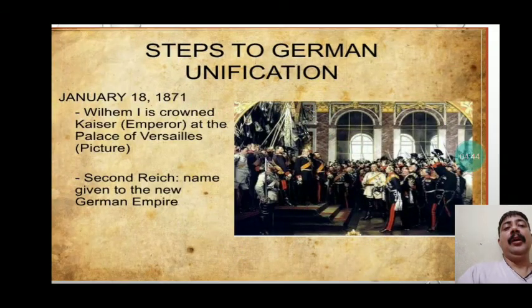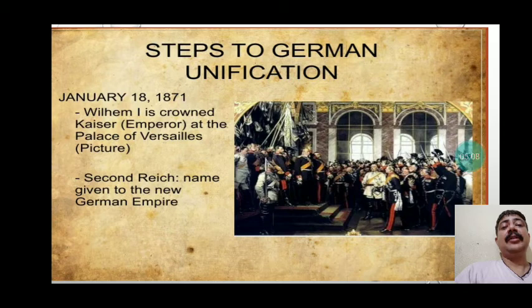Now 1871 was the year in which finally Germany became unified. Germany that was fragmented into a confederation of 39 states was finally joined together, and finally a new nation was formed.